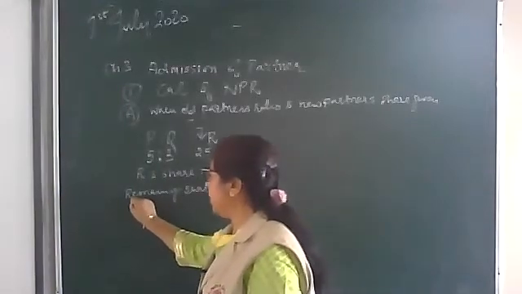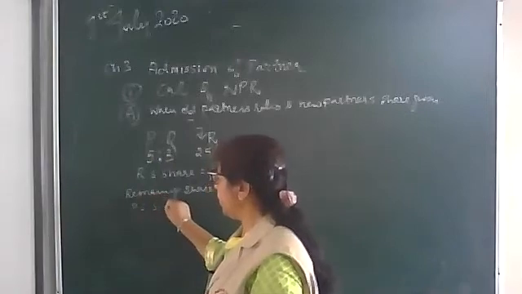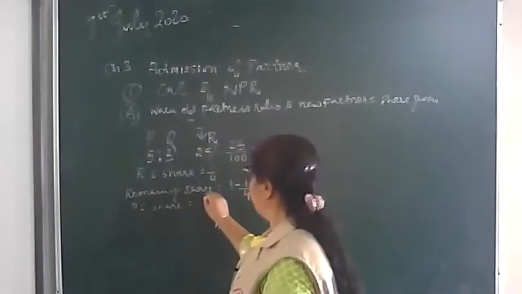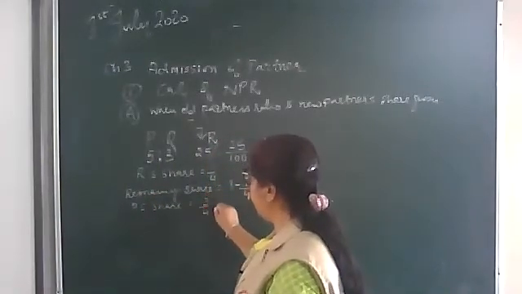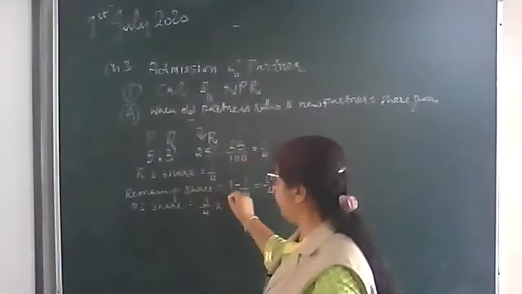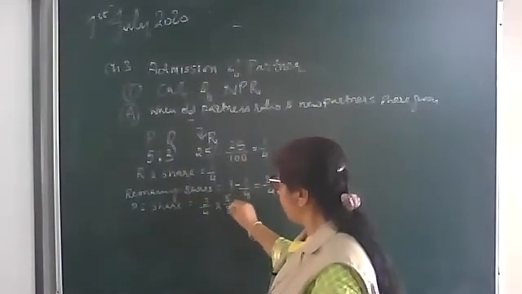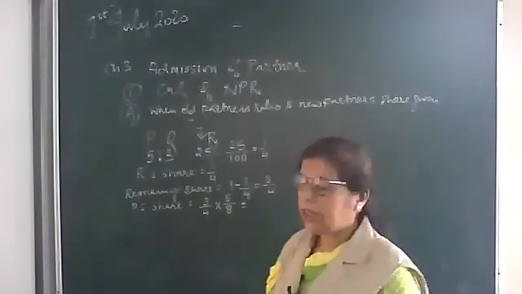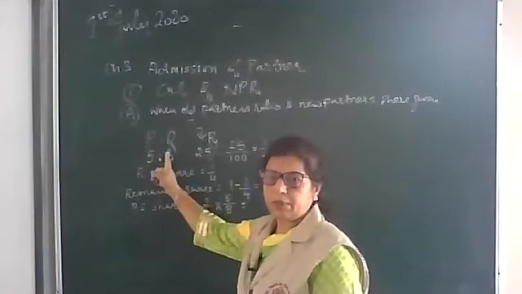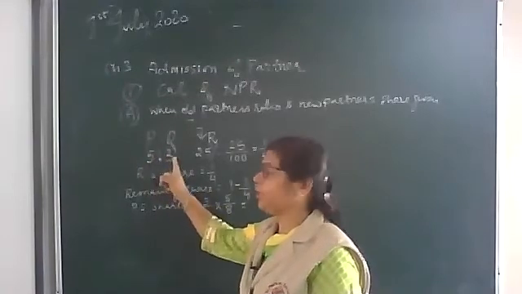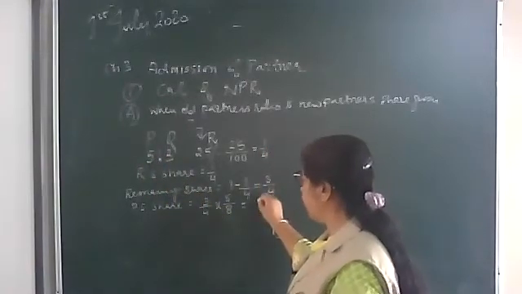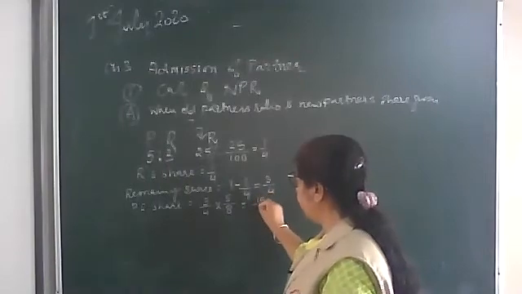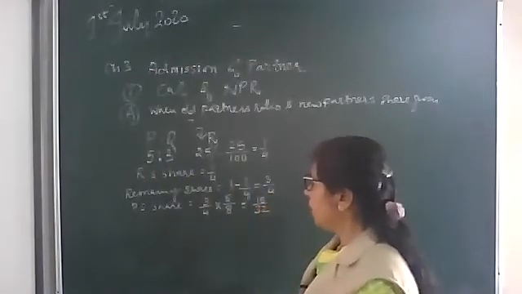Now we will calculate P's share, equal to 3/4 into 5/8. It means the remaining profit of 3/4 will be distributed between P and Q in the ratio 5:3. 5 3s are 15, 8 4s are 32.